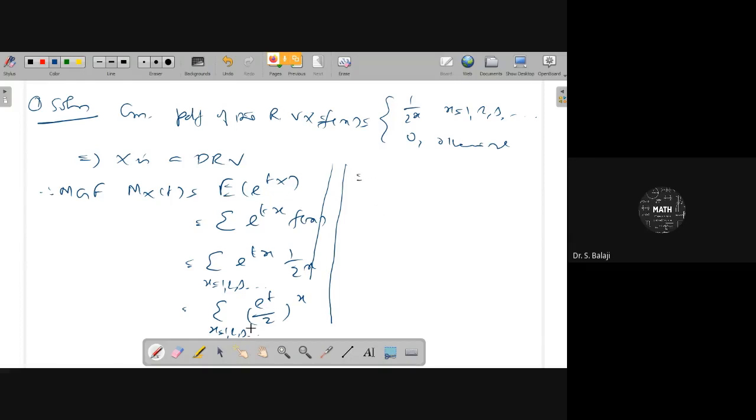Therefore, if you expand the summation here, the first term is x equal to 1, so it will be e power t by 2.